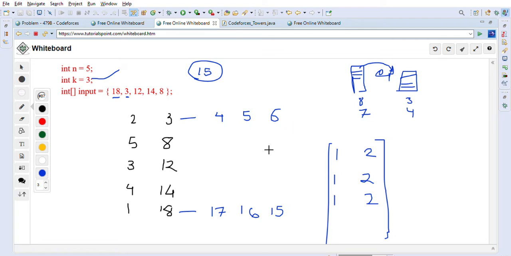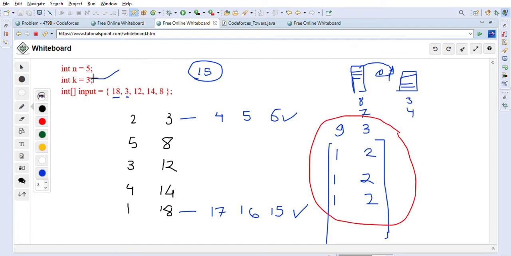Now we will again calculate the instability. Instability is the difference between maximum and minimum. The maximum here is 15 now in all of them, and the minimum is 6, correct? So 15 minus 6 is 9. So 9 is the total instability, and we have performed 3 operations. So this is how we can solve this problem. This one is the output of our solution.